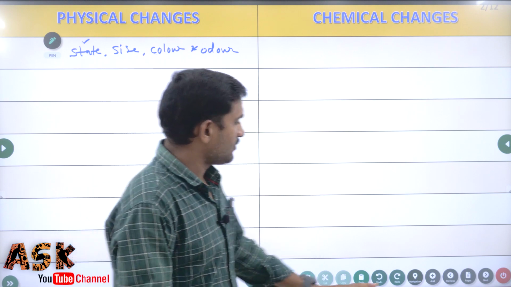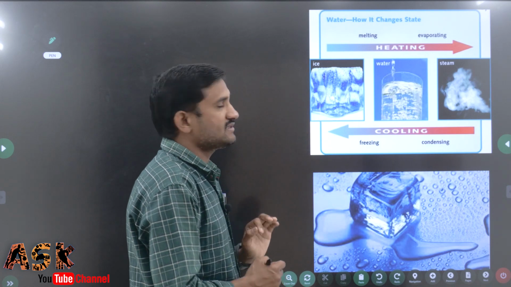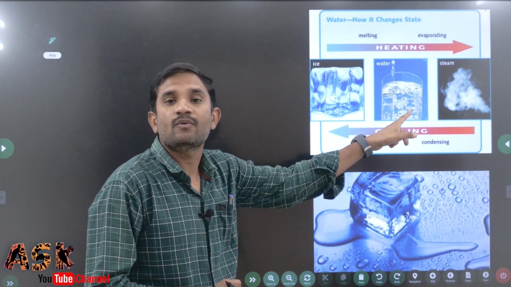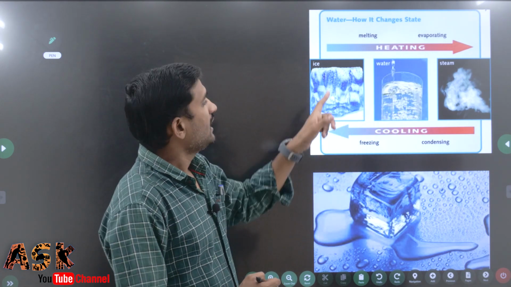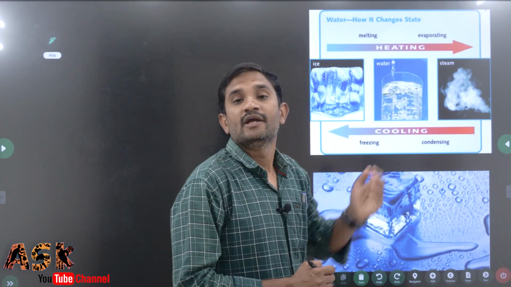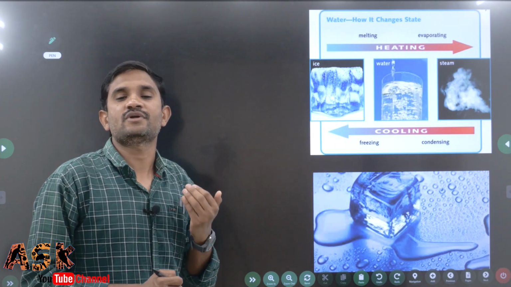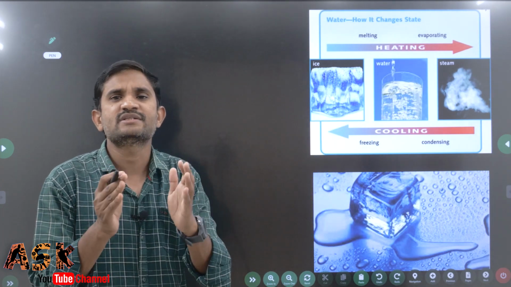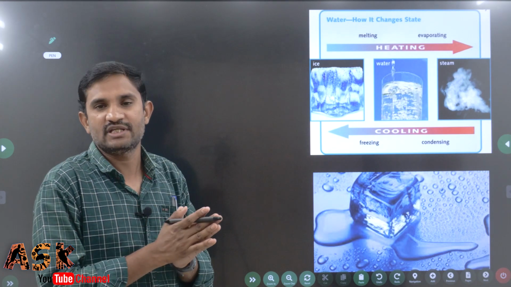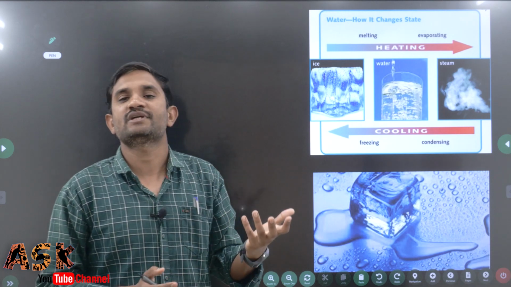State means, for example, the solid substance, ice, turns into water, the liquid state, and this liquid turns into the gaseous state. Maybe gas again comes into liquid, and liquid again comes into solid form. That means the state of the substance will be changed. When it is changing its state, its size also may be changed.